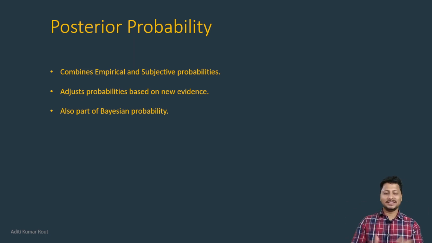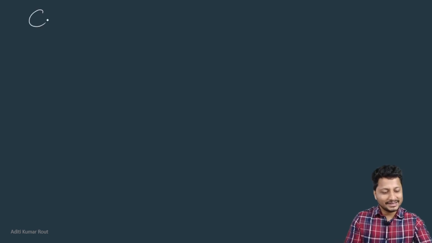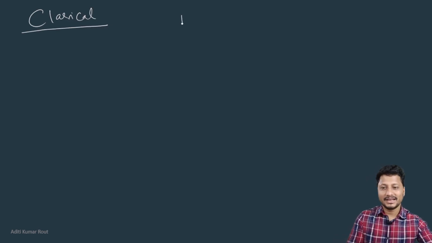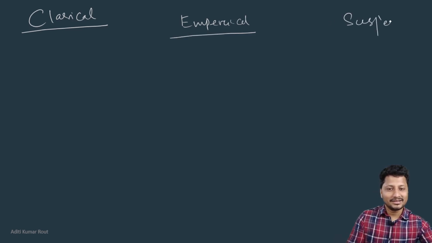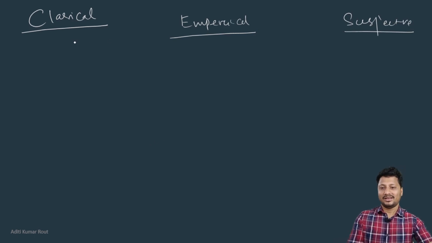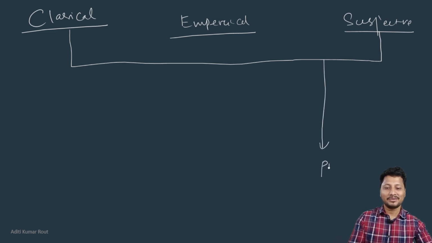Let's summarize these five categories together. This is classical probability, and this is empirical probability, and this is subjective probability. Whenever I am adding my prior knowledge with personal judgment, then we are deriving prior probability.